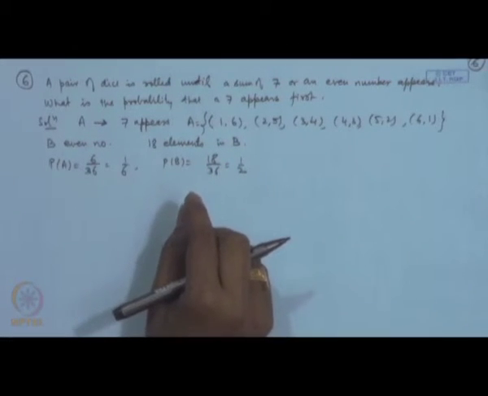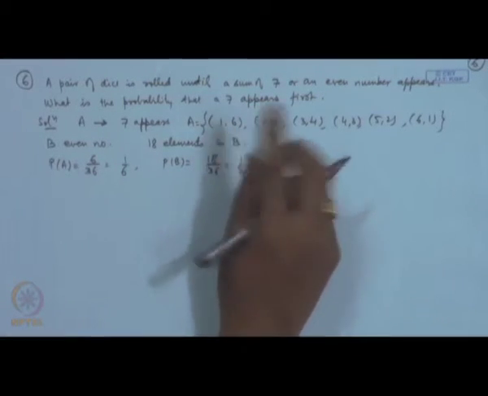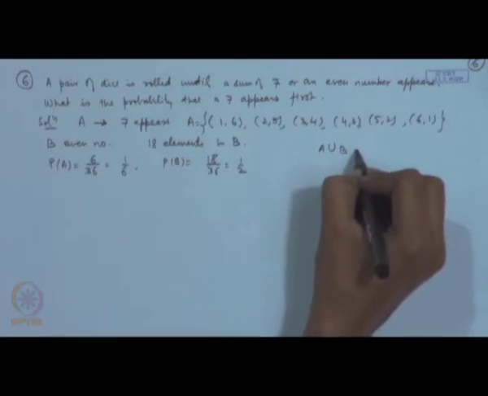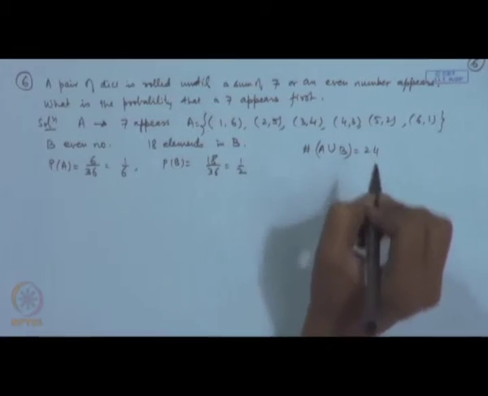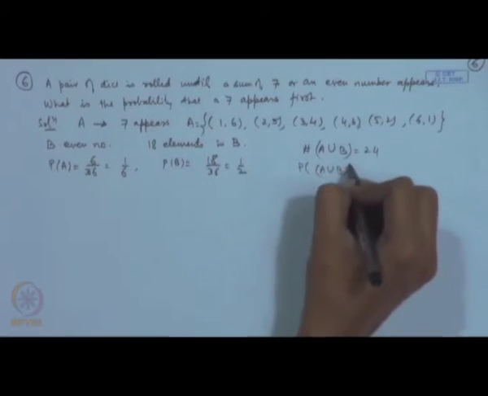Also, you can see here that A and B are disjoint, and the total number of elements in A union B will be 24. So, what is the probability of (A union B) complement?